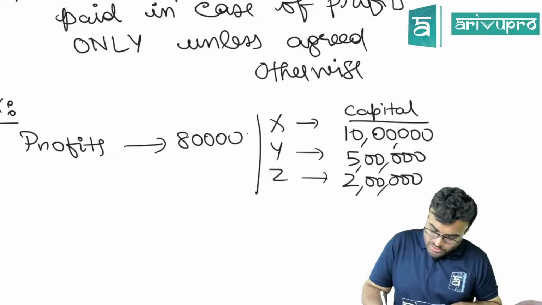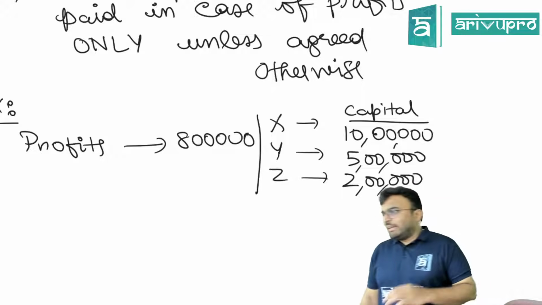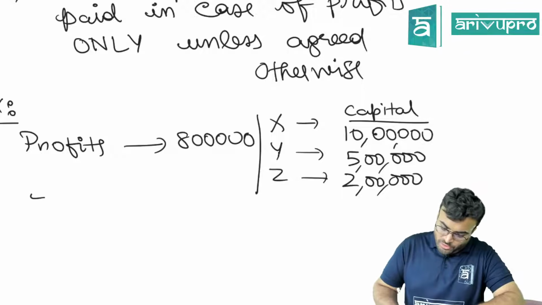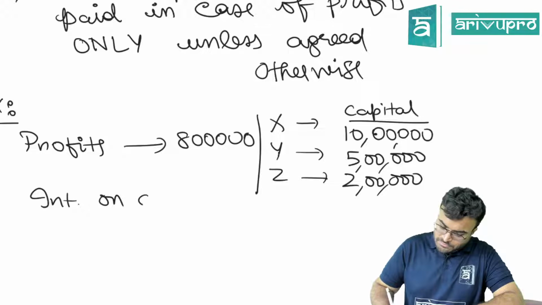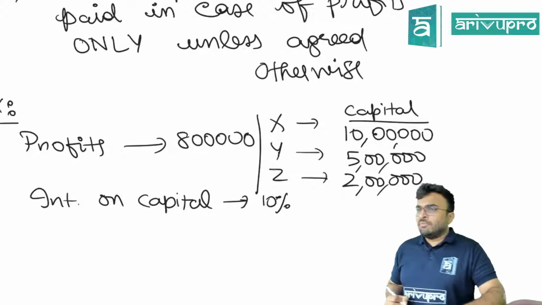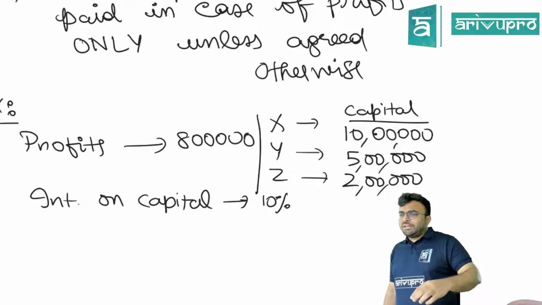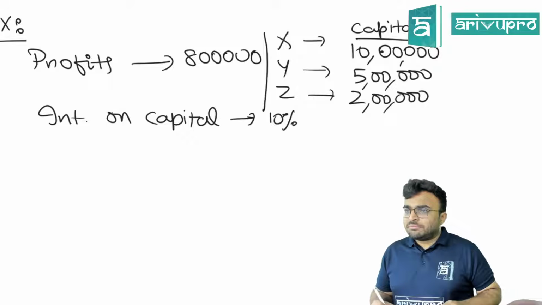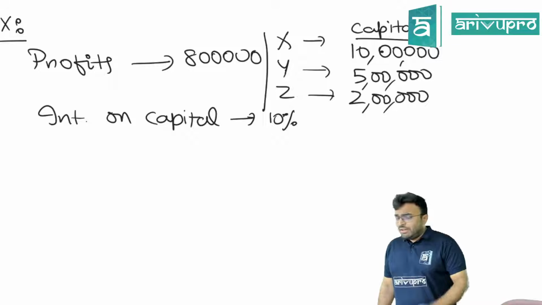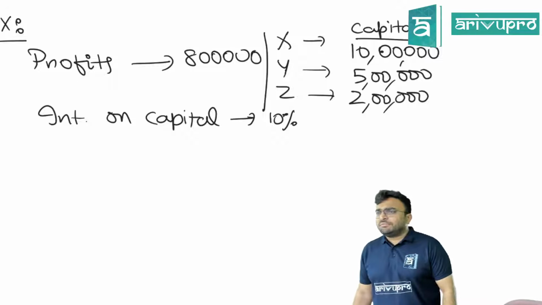Now, not 80,000, 8 lakhs. Let's make it 8 lakhs. Clear? Now 10 lakhs capital, 5 lakhs capital, 2 lakhs capital. If I tell you interest on capital 10%, so how much I have to give? For the person who is having 10 lakhs capital, how much interest on capital I should give? 1 lakh. For the person who is having 5 lakhs, how much I should give? 50,000. For the person who is having 2 lakhs, how much I should give? 20,000.